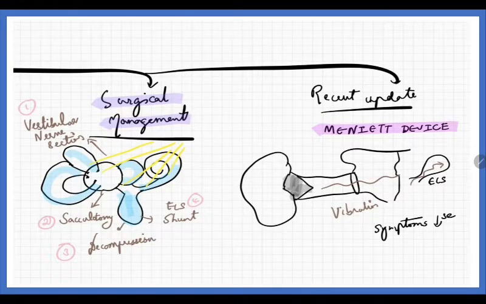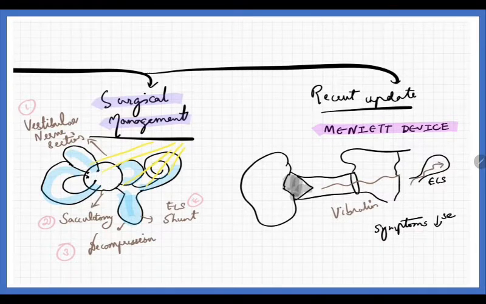Next, surgical management. We know there is increased fluid in the endolymphatic sac, so we can do endolymphatic sac decompression, or we can do an endolymphatic shunt. We can do saculotomy, or else we can opt for another surgery, that is vestibular nerve section. We know the 8th nerve has a vestibular component and a cochlear component. The cochlear component is for hearing and the vestibular component is for balance. The person presents with vertigo, so to relieve the person from vertigo, we do vestibular nerve section.